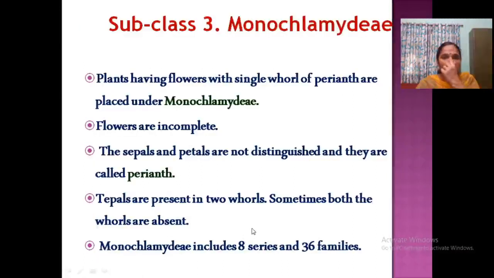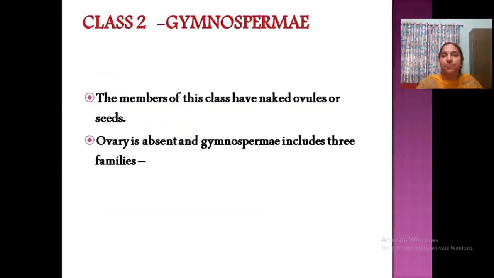Okay. Now subclass 3, Monochlamydeae. What is Monochlamydeae? I already told you. It is known as perianth: no differentiation into sepals and petals. That is, flowers are incomplete. Clear? No differentiation into sepals and petals, and that unit is known as perianth, or its single part is also called tepals. Okay. 8 series and 36 families.